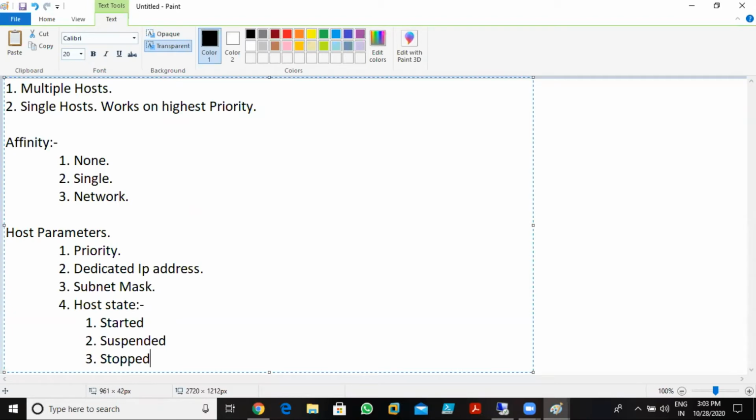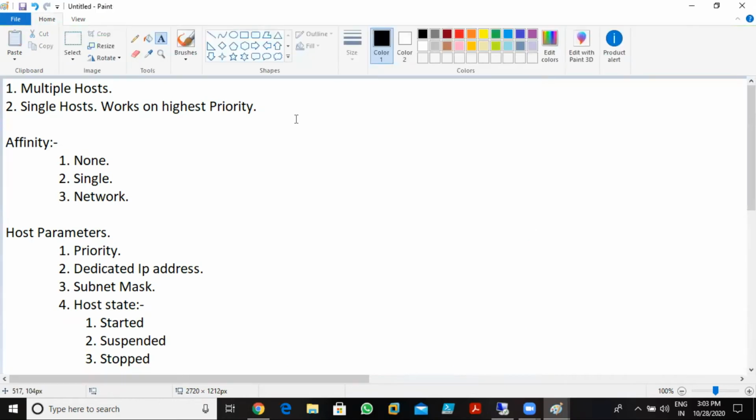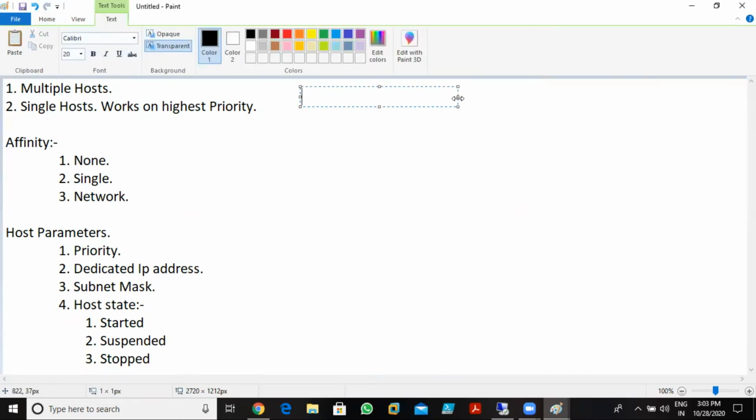For the practical, I'll tell you the requirements only: what hardware we need. We need three servers. One server is a PDC, my primary domain controller, which is already there, so we do not add the primary domain controller. We need two member servers, as you can see.